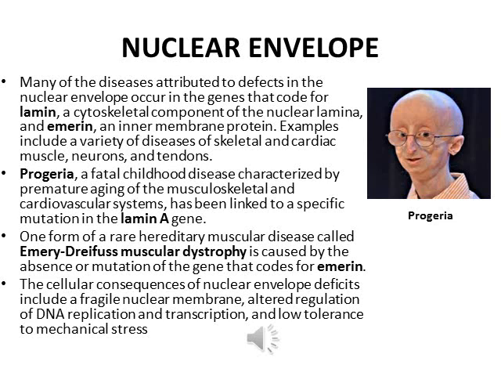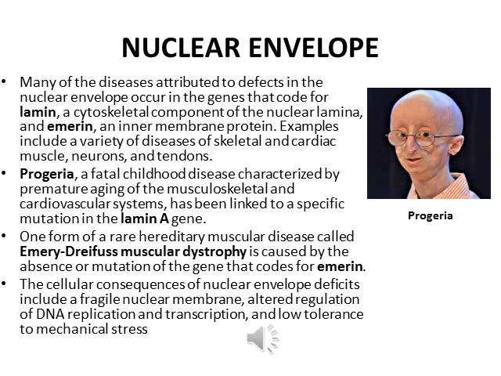Nuclear membrane associated diseases. Many diseases are attributed to defects in the nuclear envelope, which occur in the genes that code for lamin, a cytoskeleton component of the nuclear lamina, and emerin, an inner membrane protein. Mutations in the genes for these two proteins, lamin and emerin, result in most of the nuclear envelope associated diseases. Progeria, a fatal childhood disease characterized by premature aging of the musculoskeletal and cardiovascular system, is linked to a specific mutation in the lamin gene, which forms the nuclear lamina.